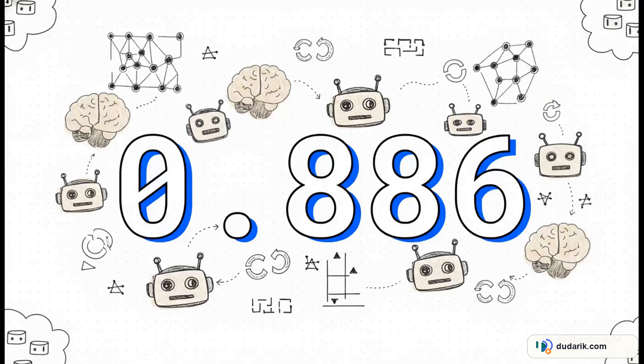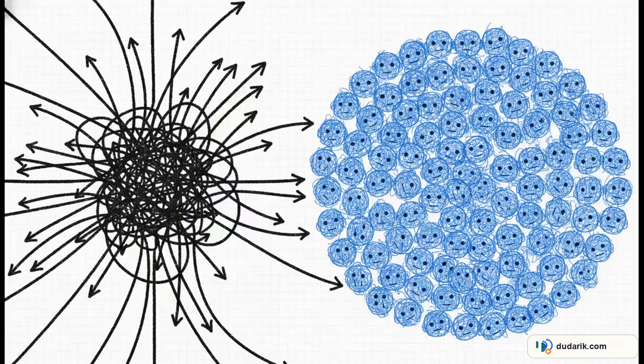0.886. That's 88.6%. That number represents the minimum average pairwise cosine similarity between Qwen's experts. What does that mean in plain English? It means the vast majority of the model's experts are functionally identical to one another. They're virtually indistinguishable clones. Let's break down this Qwen anomaly a bit more.